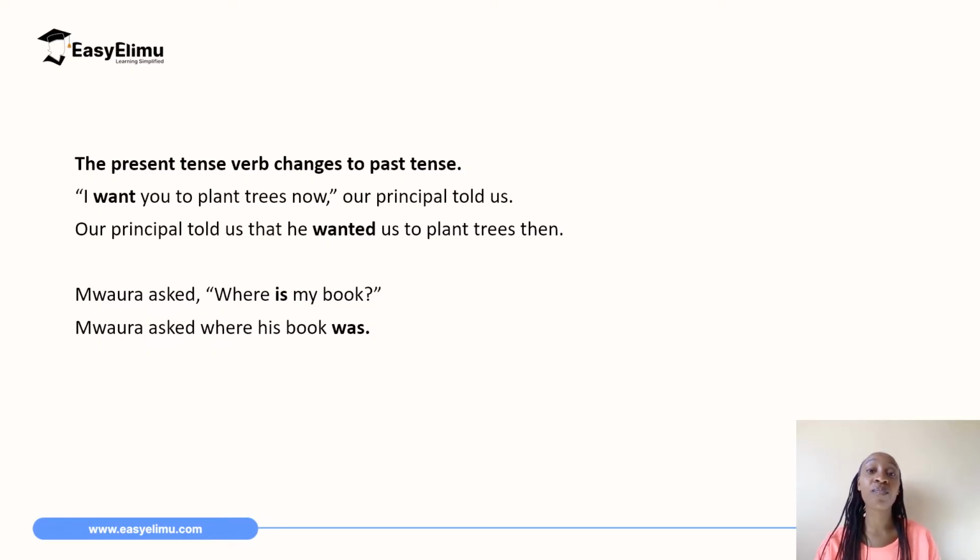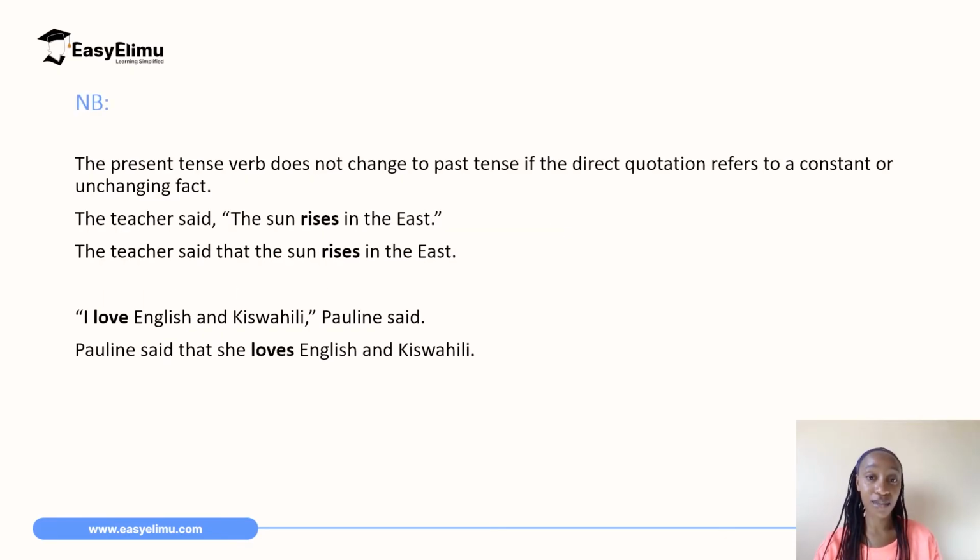So remember, the verb in the present tense changes to past tense when you change a sentence from direct speech to indirect speech. But if that verb is stating facts or something that is constant, something that is unchanging, it will not change.